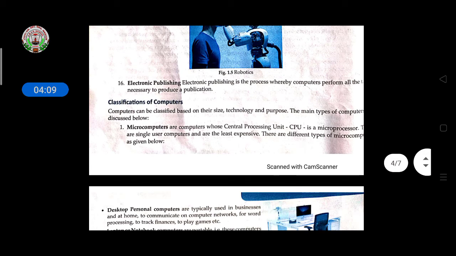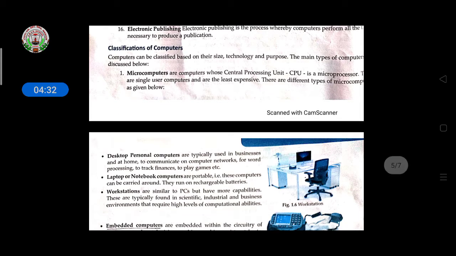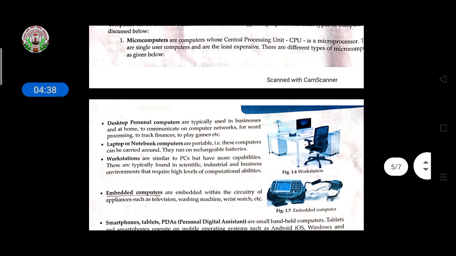Then classification of computers. Computers can be classified based on their size, technology, and purpose. The main types of computers are given below: microcomputer. Microcomputers are computers whose central processing unit is a microprocessor. They are single user computers and the least expensive. So students, the computer which you are using in your home is known as a microcomputer. For example, different types of microcomputer are given here.